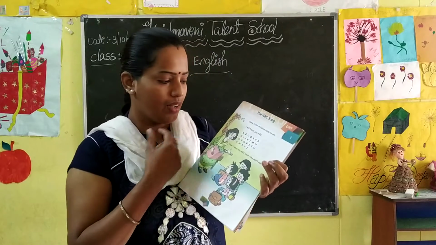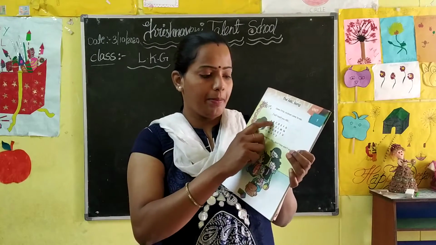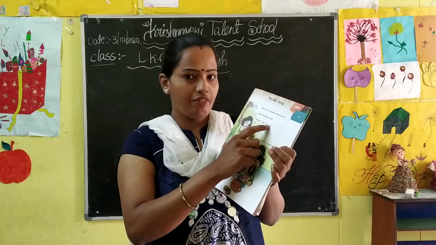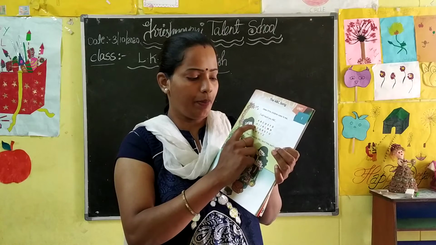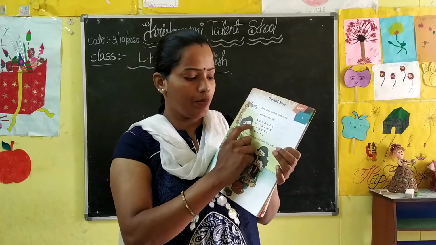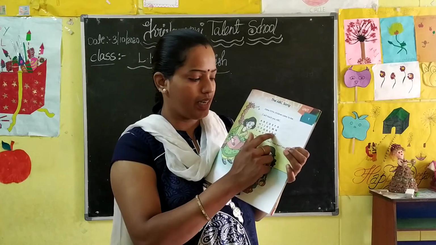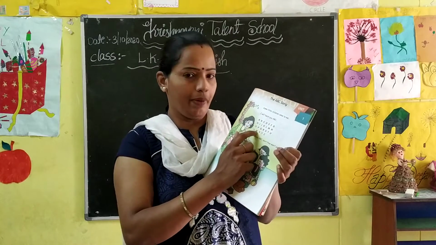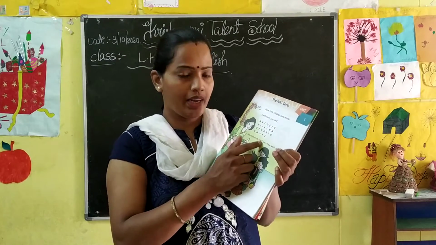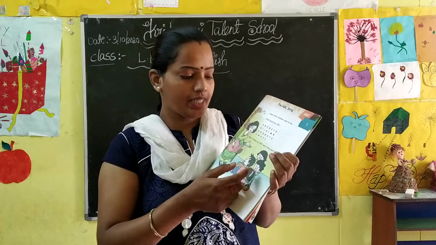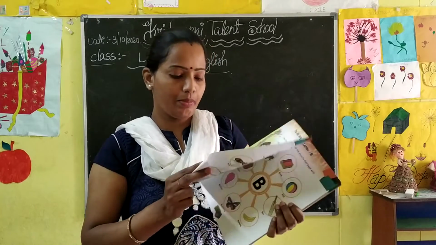Okay, children. Once again repeat me. A B C D E F G H I J K L M N O P L M N O P Q R S T U V W X Y Z. Now I know my ABC. Next time you sing with me.